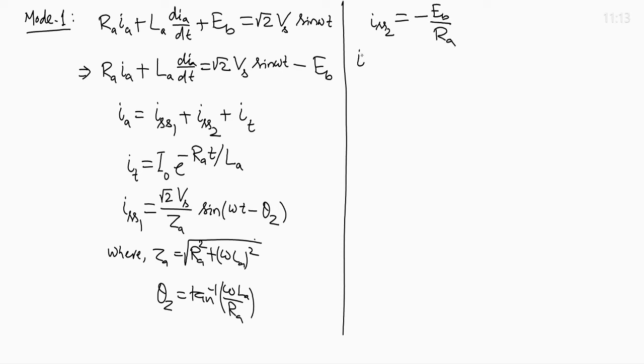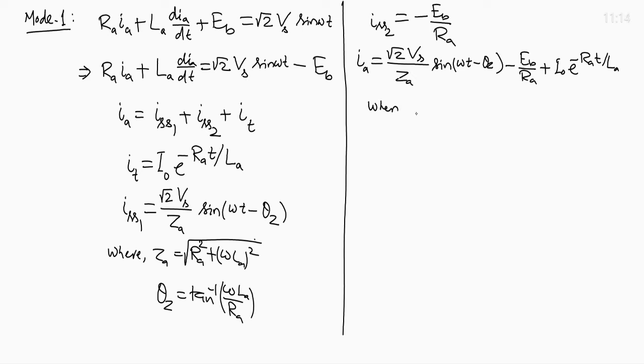Now, the complete expression for the armature current I_A is root 2 V_s by Z_A sin of omega t minus theta_z, minus E_b by R_A, plus I_0 into e to the power minus R_A t by L_A. Now we will determine this initial constant I_0. When omega t equals alpha, the start of mode 1, I_A equals some I_alpha, the initial value when mode 1 starts.